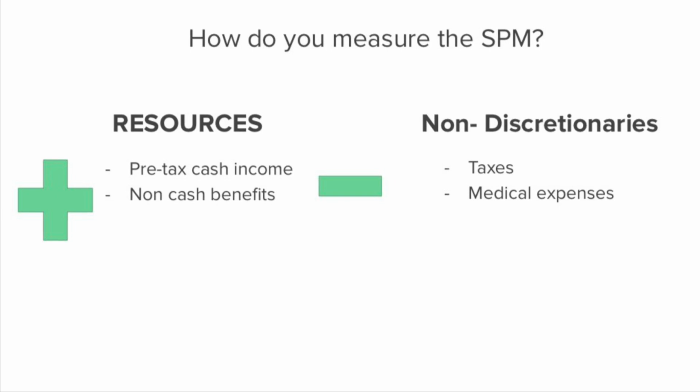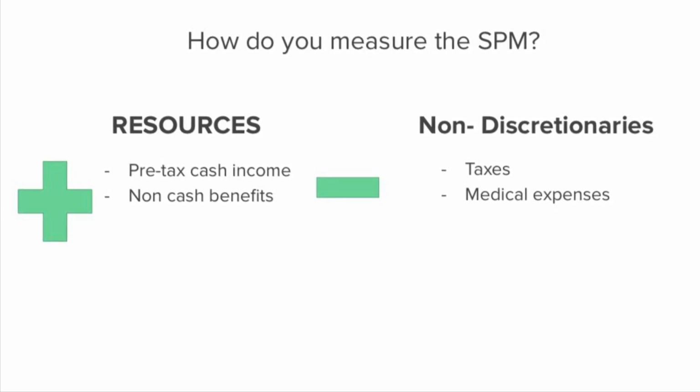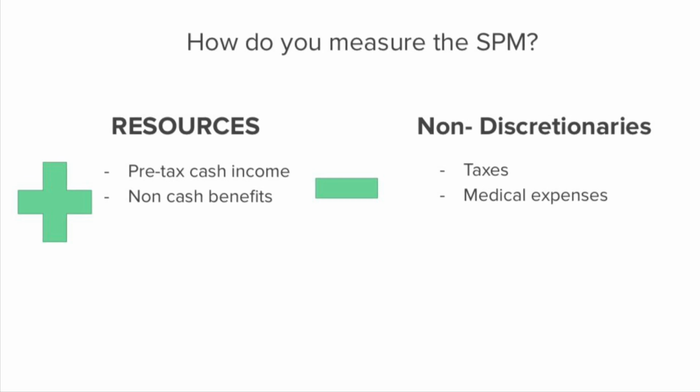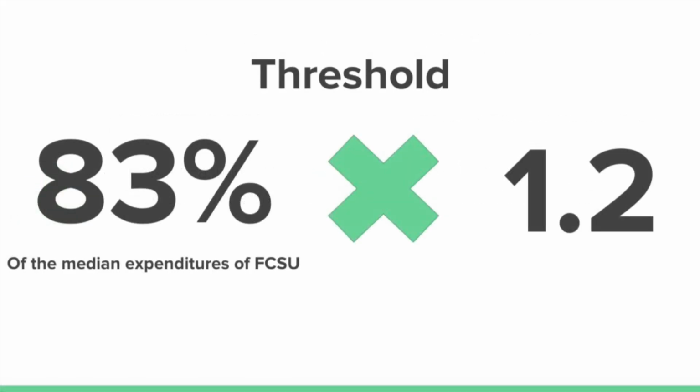Once these resources are determined, the next step of the SPM is to subtract the non-discretionaries, all the aspects you have to pay for, such as taxes and medical expenses. Next, let's look at the threshold. The threshold for SPM was created by taking 83% of the median expenditures of FCSU, food, clothing, shelter, and utilities, and multiplying it by 1.2. In basic terms, if your income increases, your ability to get all of your FCSUs will increase, ultimately increasing your quality of life.